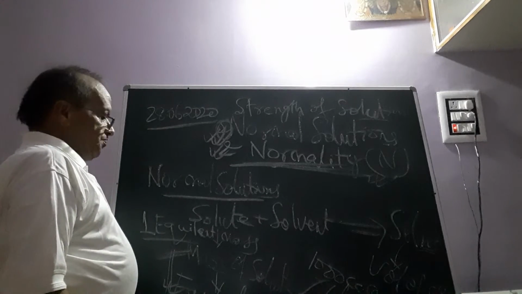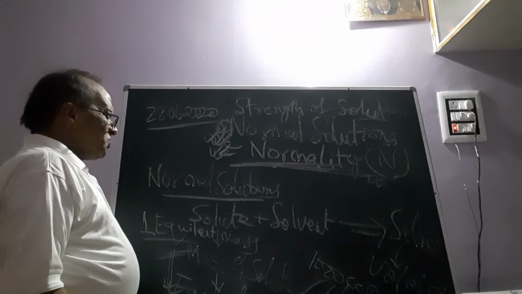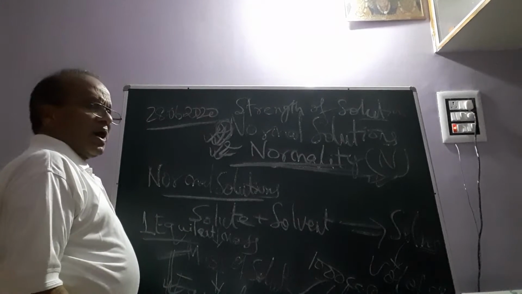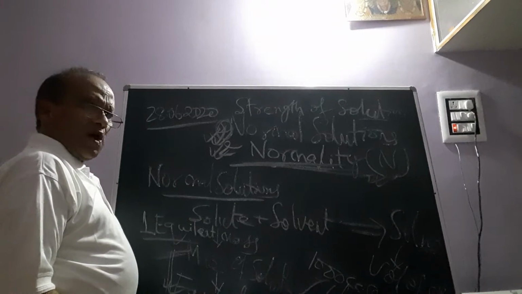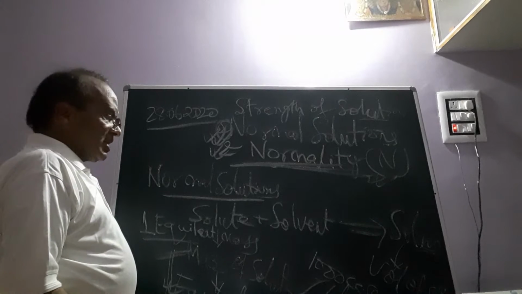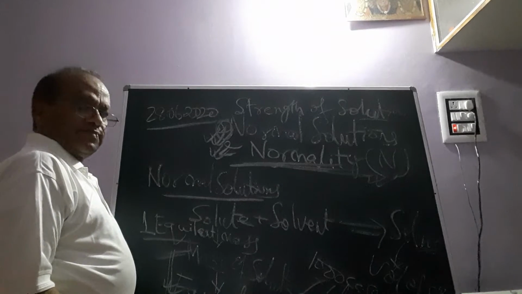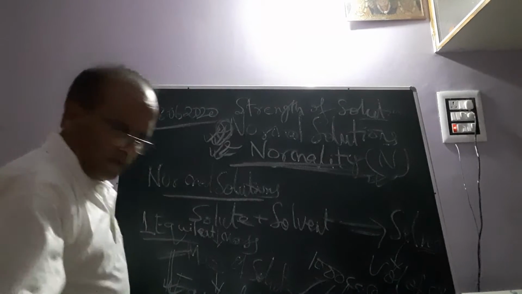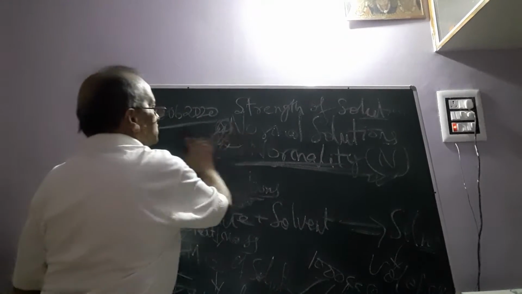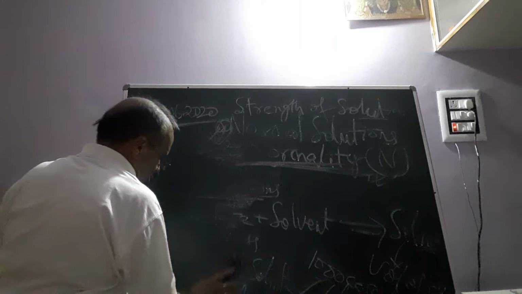So now the question arises: how to know the equivalent mass, what is the significance of equivalent mass, and hence the number of equivalents of different types of solutes. So now come to the point: equivalent mass of different types of solutes.